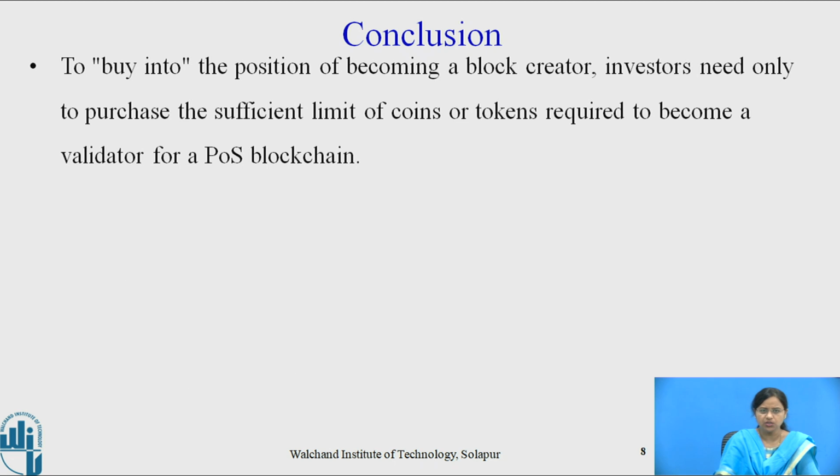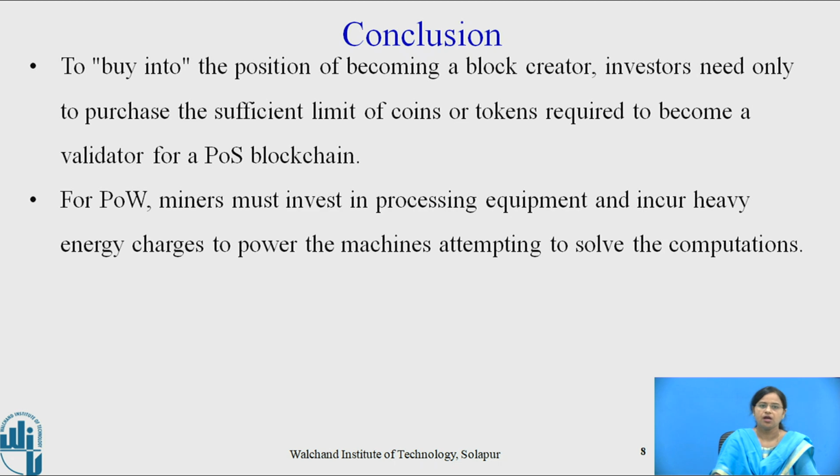Now, to buy into the position of becoming a block creator, an investor need only purchase the sufficient amount of coin or token required to become a validator for a proof of stake blockchain. Means for proof of stake, the validator only needs to buy some coins or tokens to become a validator in the blockchain.